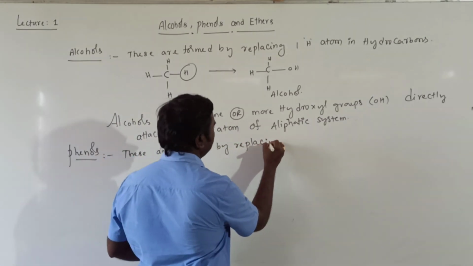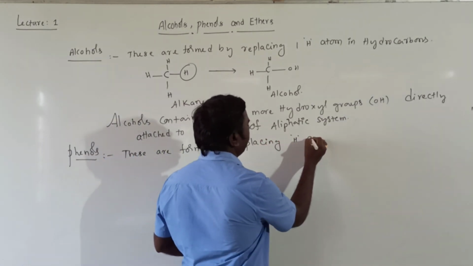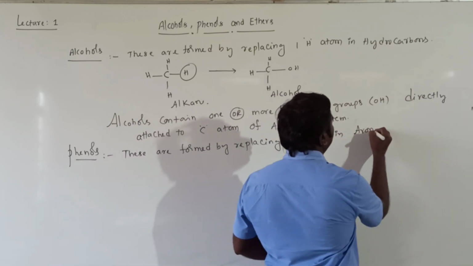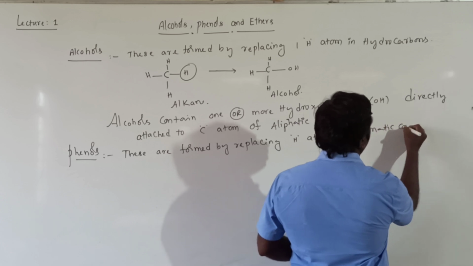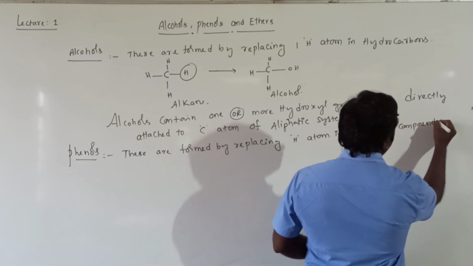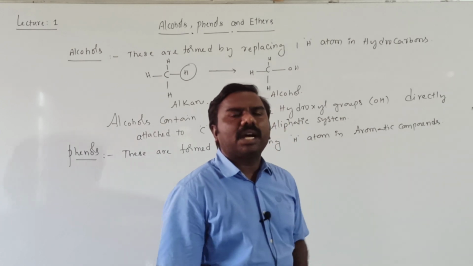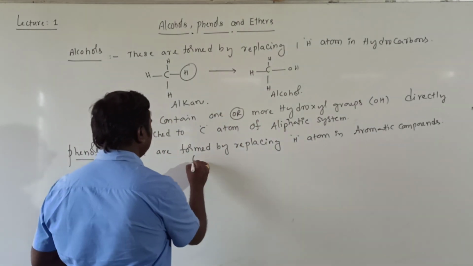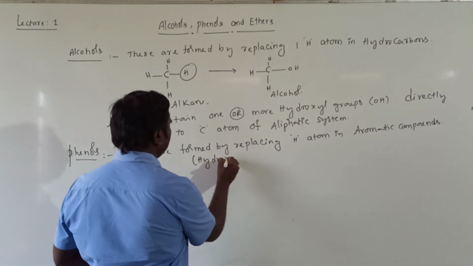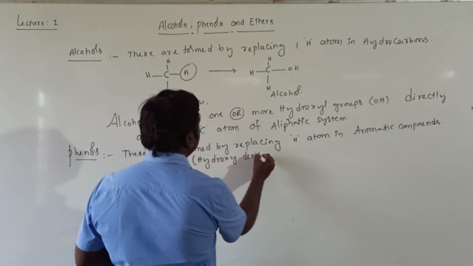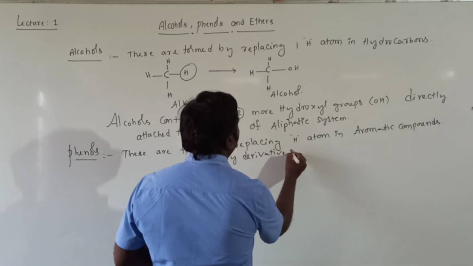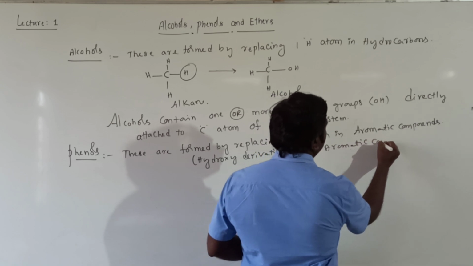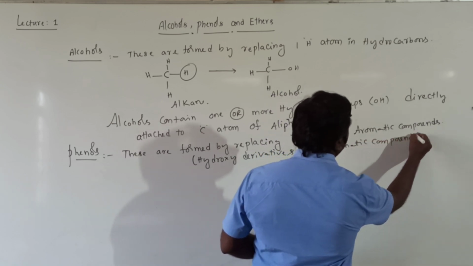Nothing but these are the hydroxy derivative compounds of aromatic substances, hydroxy derivatives of aromatic compounds called phenols.